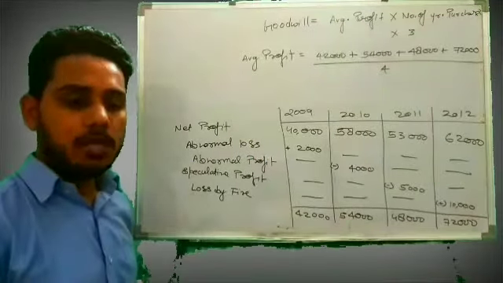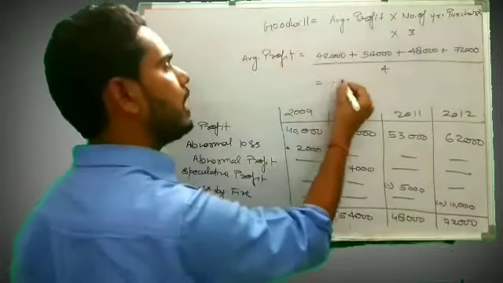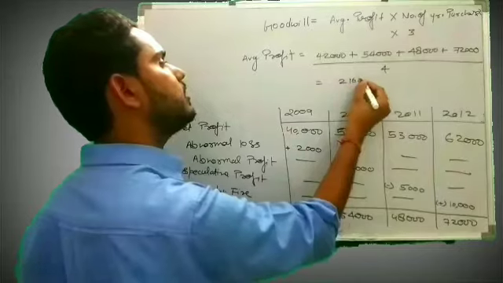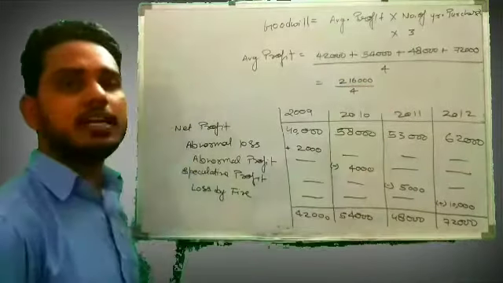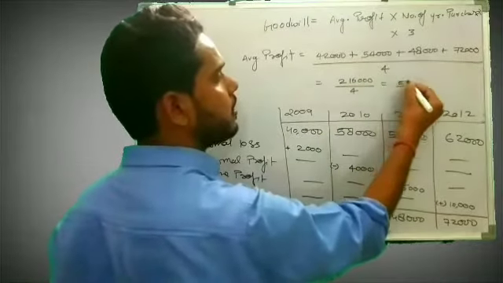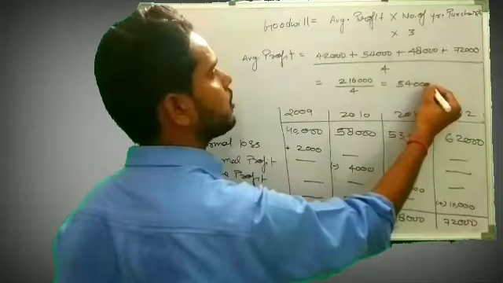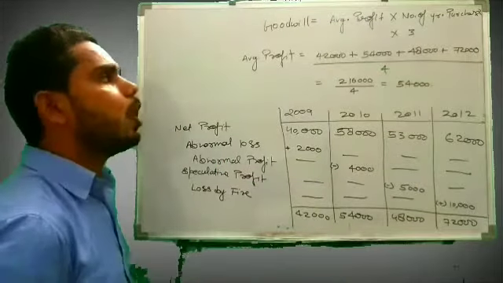If we add this, we will get a total of 2,16,000, divided by 4. If we divide this, we will get 54,000 rupees. So that is our average profit of 4 years.